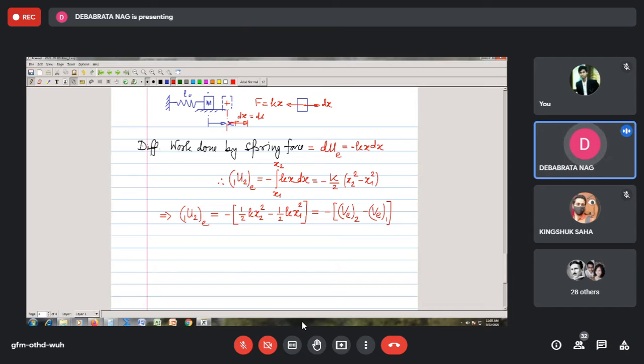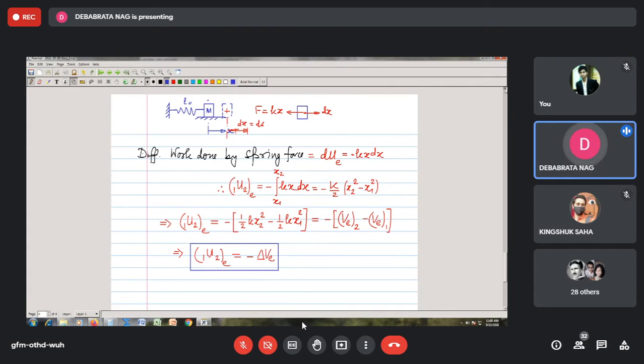So ultimately what we see from here is that the work done 1u2e is basically equal to negative of delta VE. So it shows that the work done by the spring force is also equal to the negative of its change in potential energy.